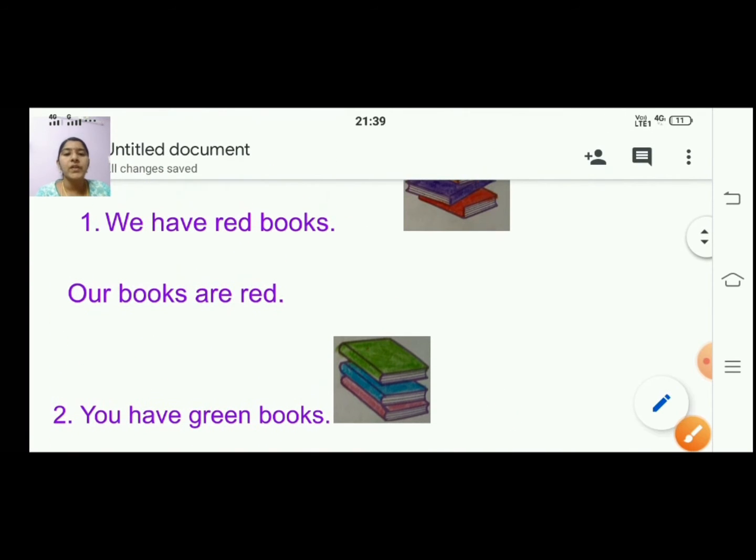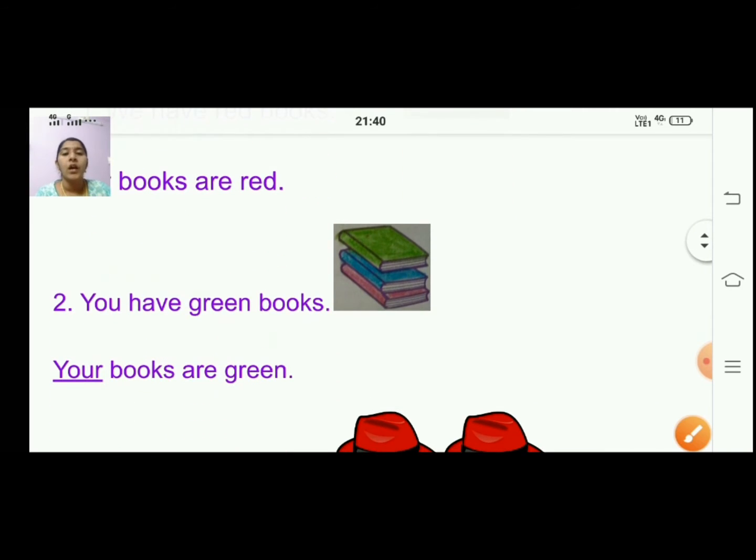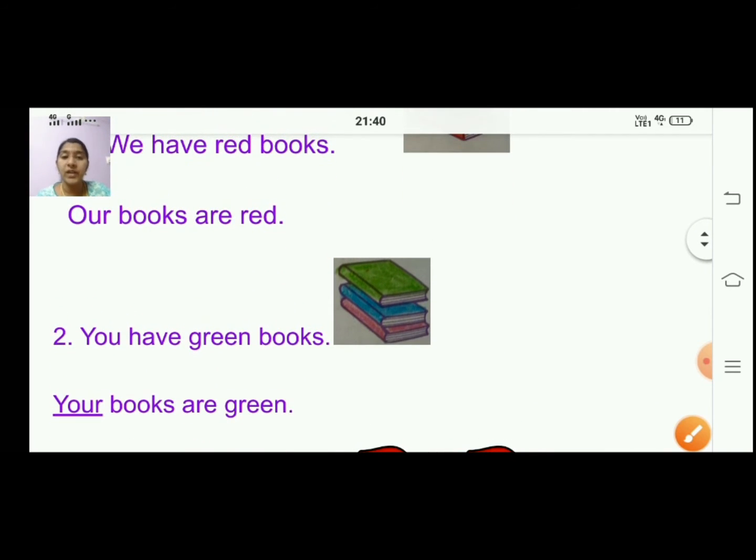Now the next one. What is the question? You have green books. Whenever you see the word you, what I told you, you have to change it with your, right? You have green books. Your books are green.